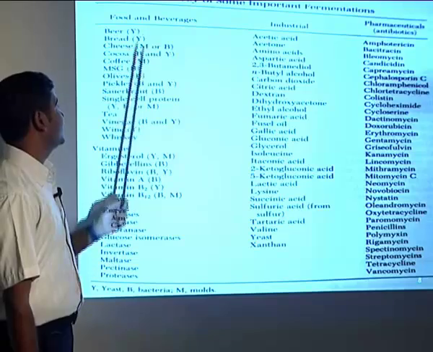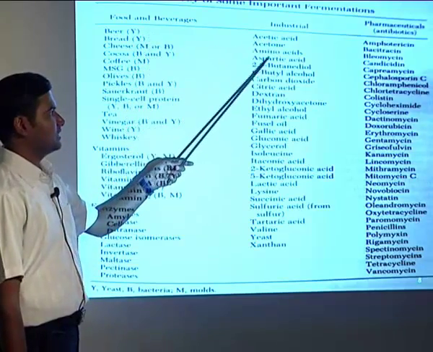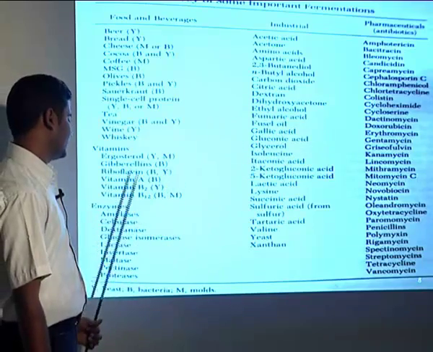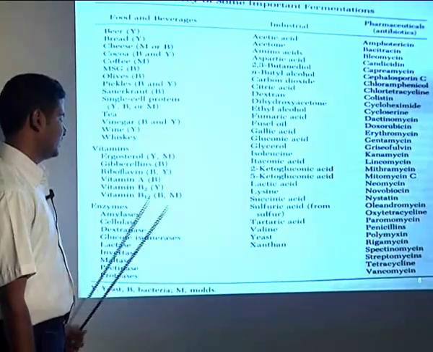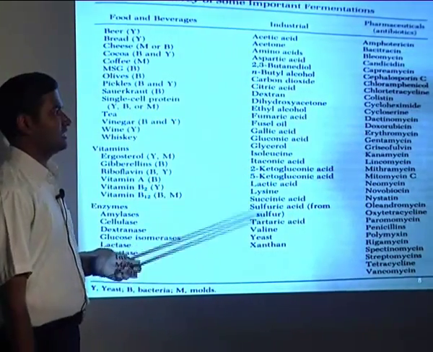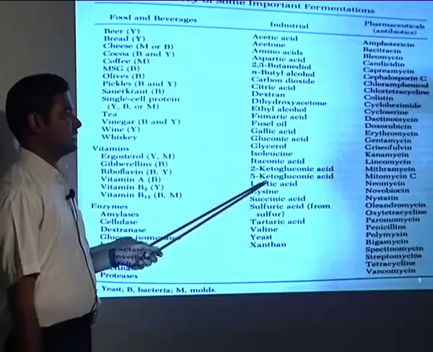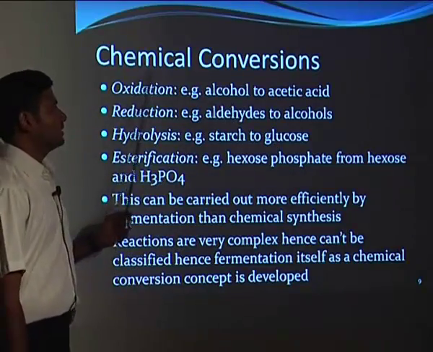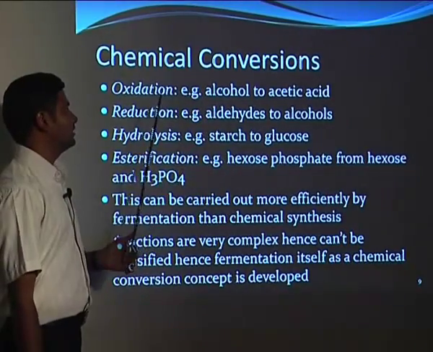These include food and beverages. Industrially we can produce these products. Then the antibiotics in the pharmaceutical industry, then vitamins, and then enzymes. These are the various kinds of products produced by bacteria, and we can carry out these processes industrially, which is very well known. Then the chemical conversions: there is oxidation.